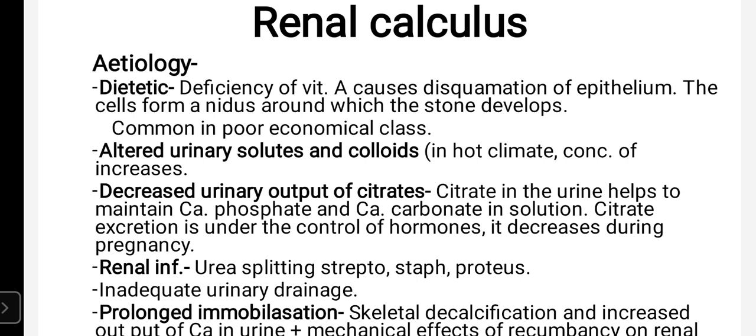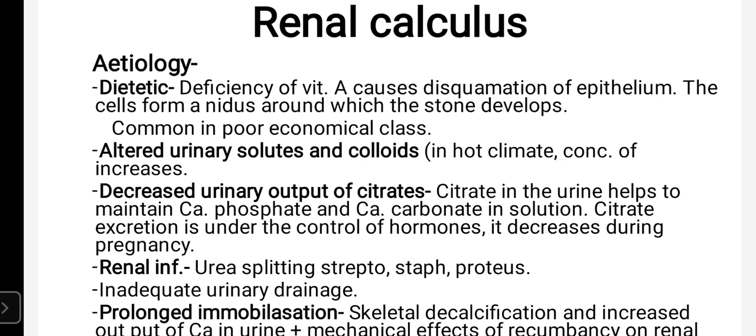When there is deficiency of vitamin A, that will cause desquamation of epithelium, and the cells will form a nidus around which the stone will develop. The desquamated epithelial cells will form a nidus, that means a center, and around it the stone will develop.